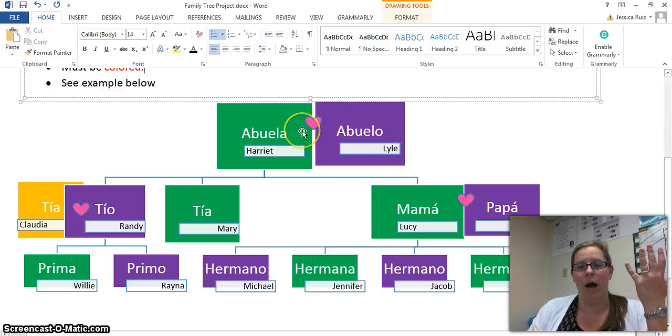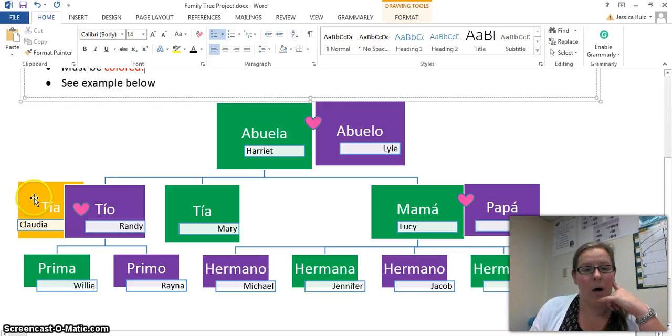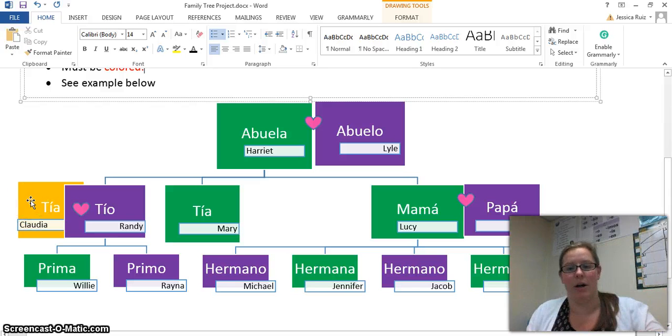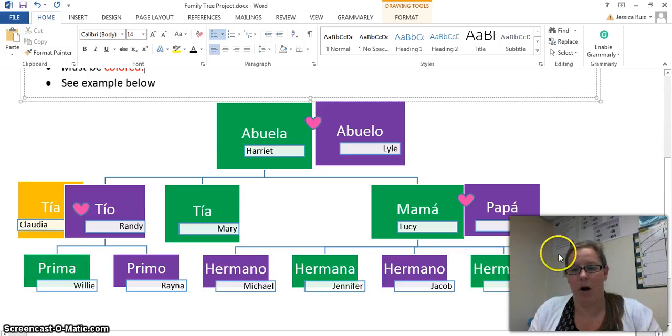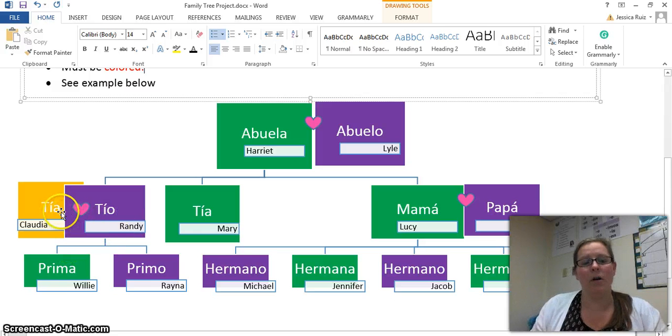I have abuelo and abuela. There's 6. Tío and tía. Now we're at 8. I put my tía Claudia, I put her in yellow because she married into the family. Everybody else on this, I'm related to by blood, okay? Below my aunt and uncle, they have my primo and my prima. So there's 10 words. Easy peasy.